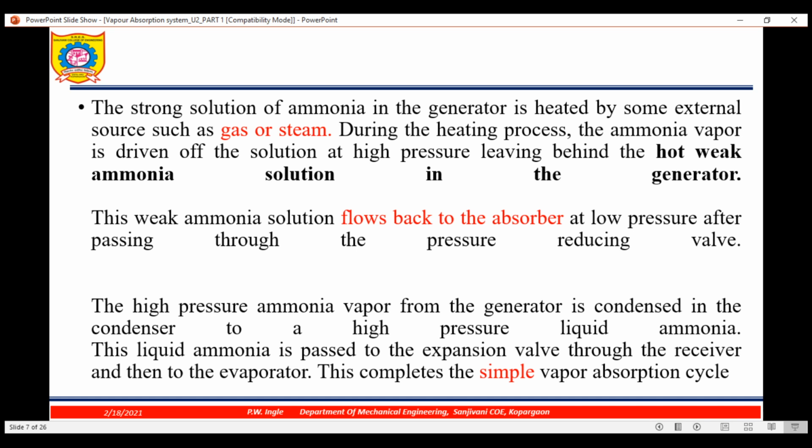Now here again I will read it. This weak solution flows back to the absorber at low pressure after passing through the pressure reducing valve. The high pressure ammonia vapor from the generator is condensed in the condenser to high pressure liquid ammonia, and this liquid ammonia is passed through the expansion valve, through the receiver and then to the evaporator, and this completes the simple vapor absorption cycle.